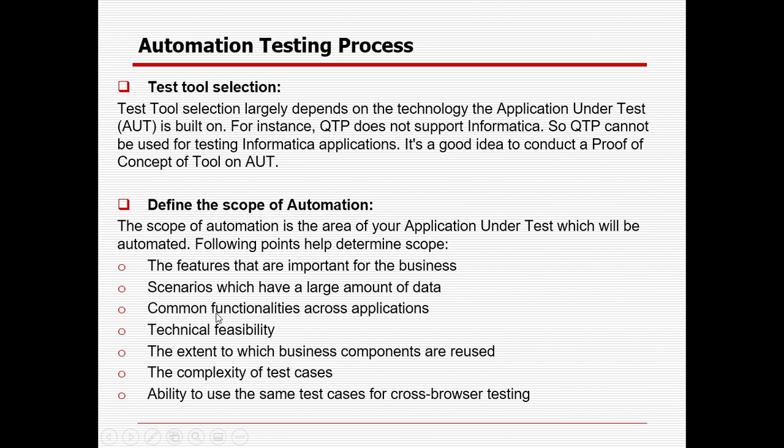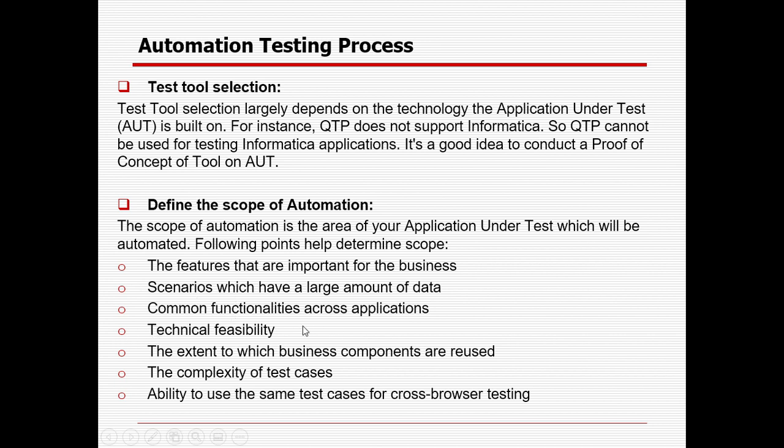The common functionality across the application. Suppose we are doing automation for an e-commerce application. Definitely login to the application with the relevant user, then searching for the product, adding the product to the cart, payment. These will be the common features every time, and returns sometimes. These are the things we can definitely try to automate.